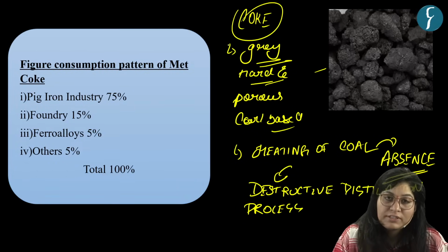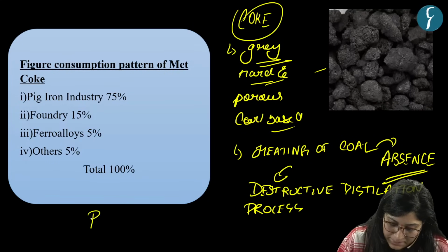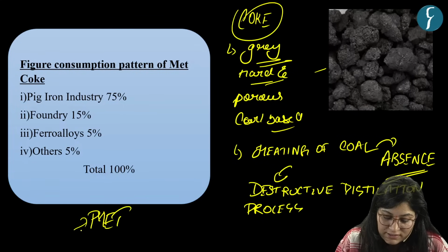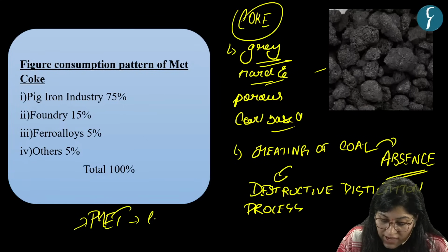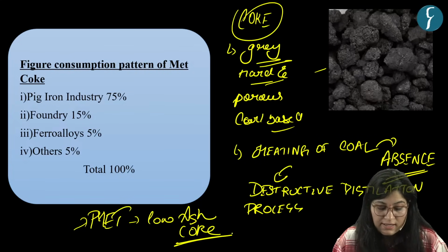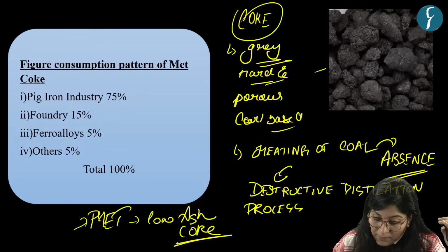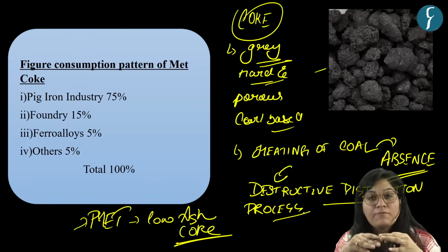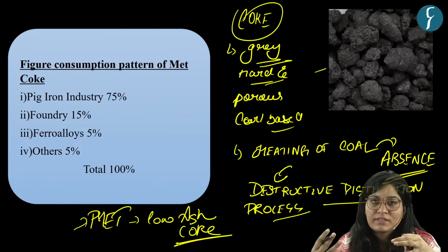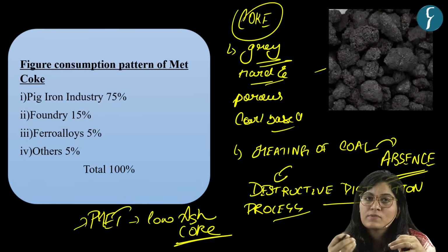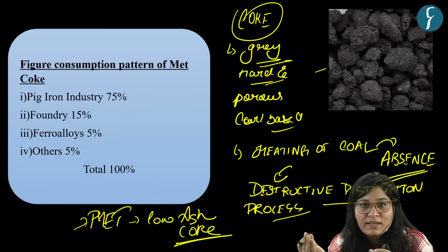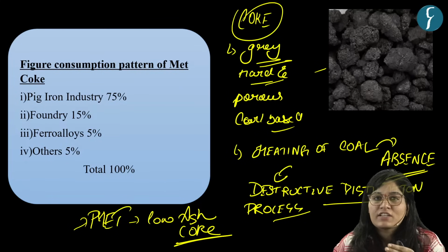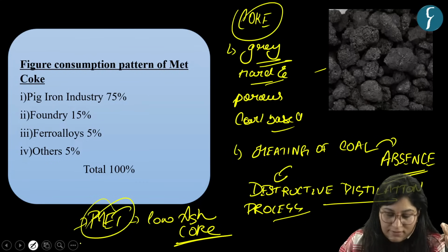Now we have two different types of coke. First is MET, metallurgical low ash coke. This is basically carbon material manufactured by which process? By destructive distillation process of various blends of bituminous coal. It is a type of coal. So by using various blends of bituminous coal with the destructive distillation process, we have MET.